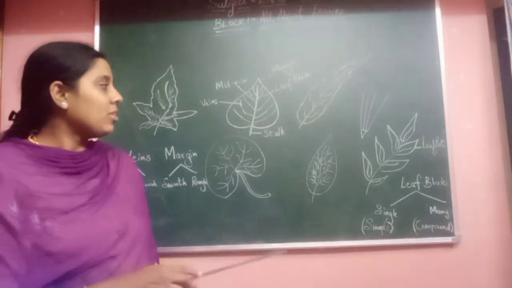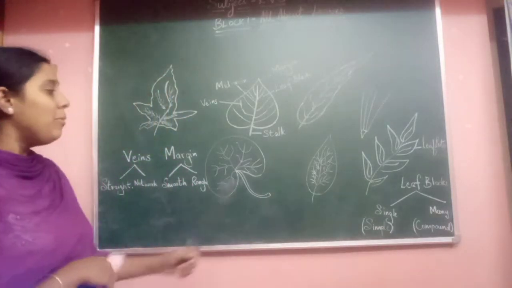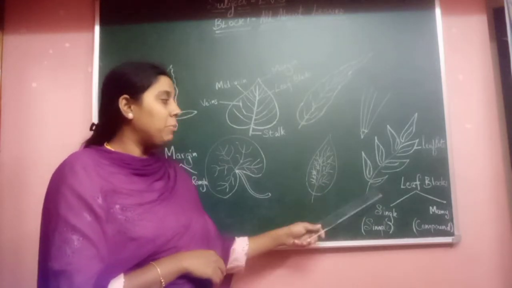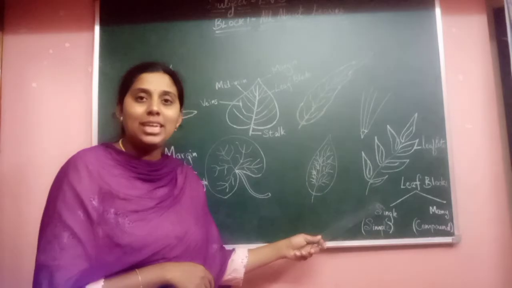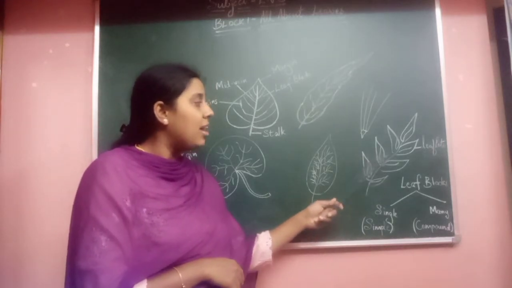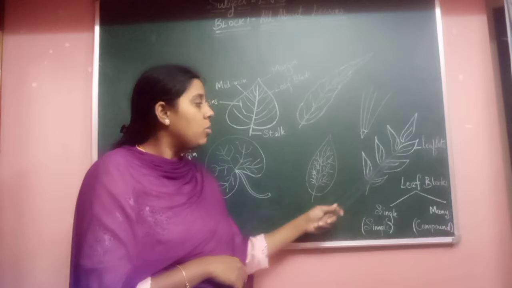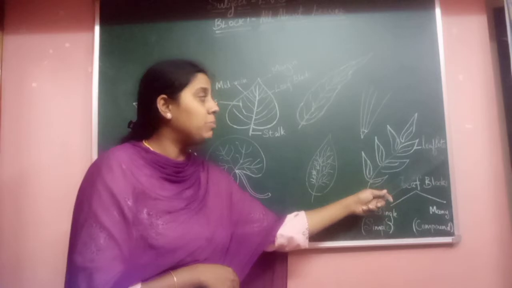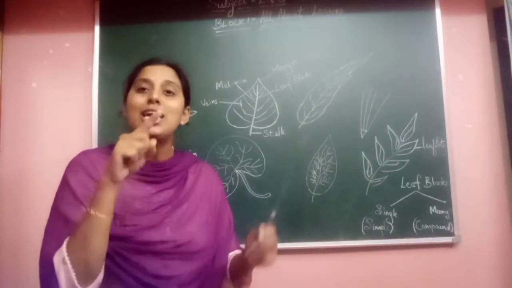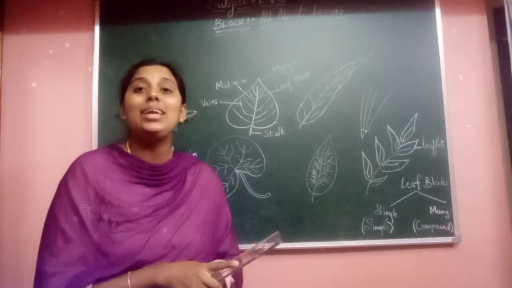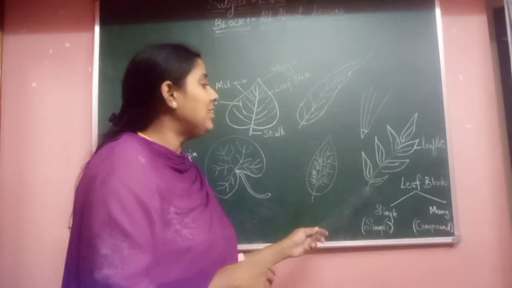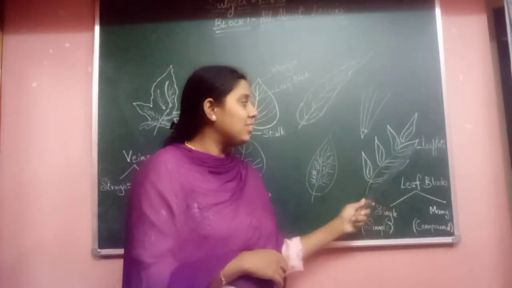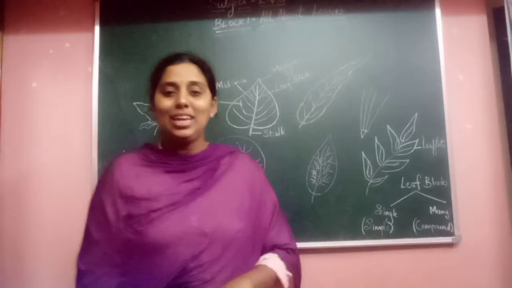Okay kids, and a leaf may be attached to one single stalk, that is a single leaf blade, or it might have many leaf blades. And these small leaf blades attached to one single stalk are known as leaflets, because one single leaf is divided into many. Yes, so one single leaf is divided into many leaves and they are called leaflets, children.